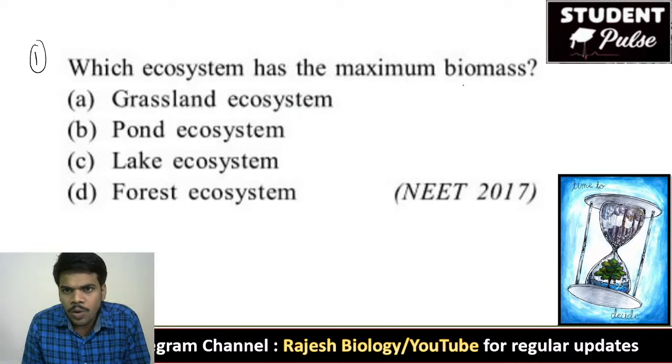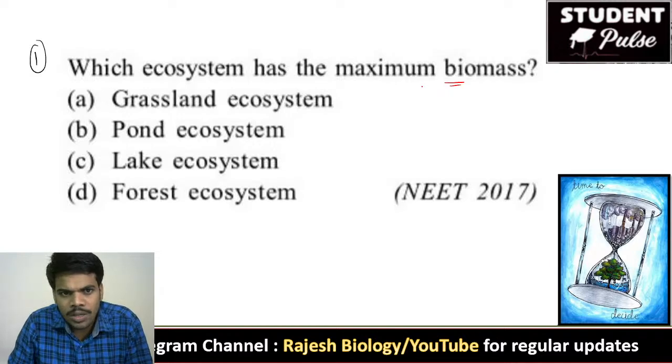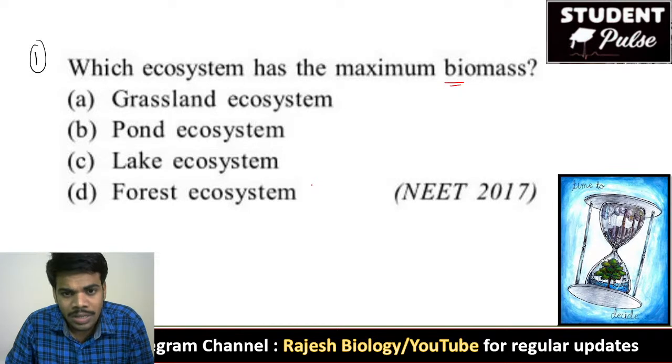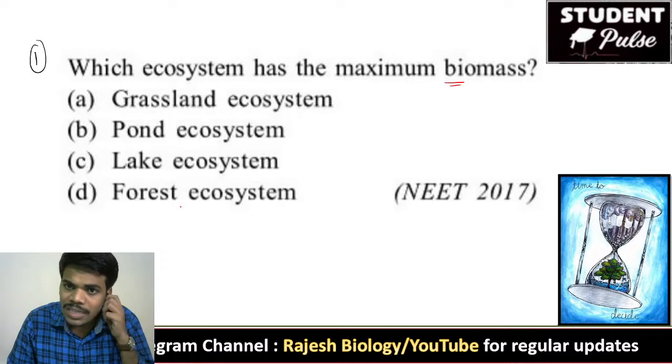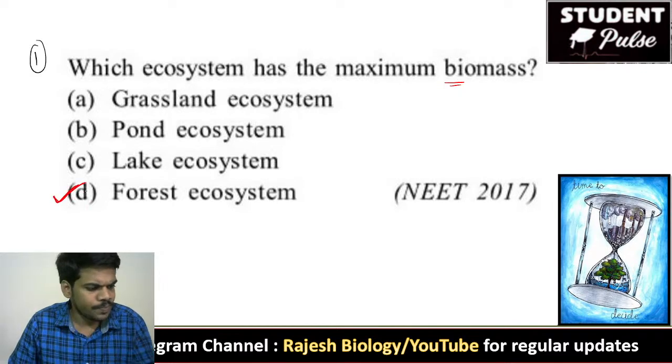First of all, you have to know what biomass means. The total number of organisms and their body mass and the productivity, everything together we can consider as the biomass. So when compared with the grassland or pond or lake, forest has many trees. And on the trees, so many animals like birds or insects depend on the plants. So the forest ecosystem is the greatest ecosystem and it has maximum biomass. So the right answer is forest ecosystem.